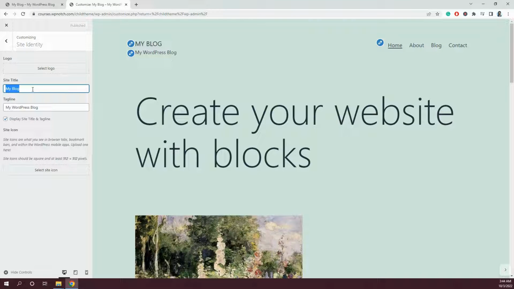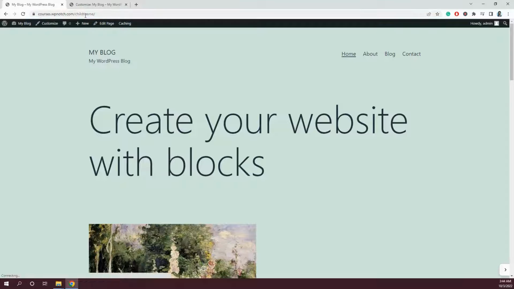So let's change the title to maybe my awesome website, and the tagline to awesome blogs, right? And let's publish this to see how it looks on the front end. And now I will refresh the front end, and yeah, the site title and tagline has been updated successfully.